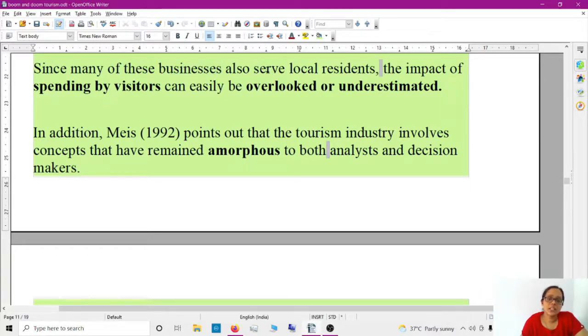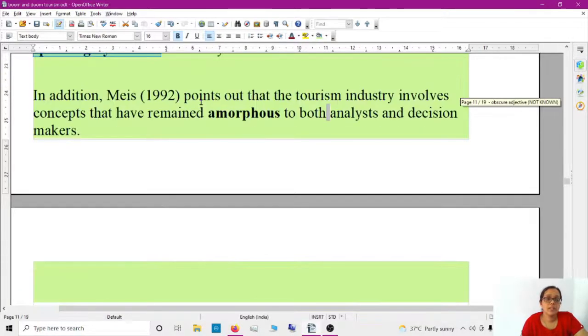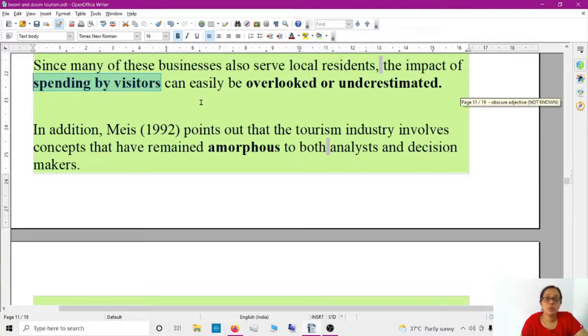Since many of these businesses also serve local residents, the impact of spending by visitors. Previously we studied spending by consumers, I guess, tax payment. Okay, spending by visitors, spending by customers, tourists, can easily be overlooked or underestimated. Overlooked means failed to look, that is known as overlooked. Okay, or underestimated, good vocabulary needed. Overlooked or underestimated.